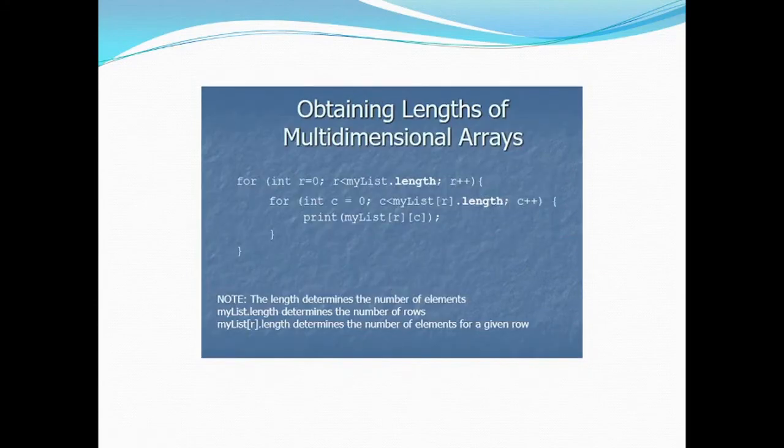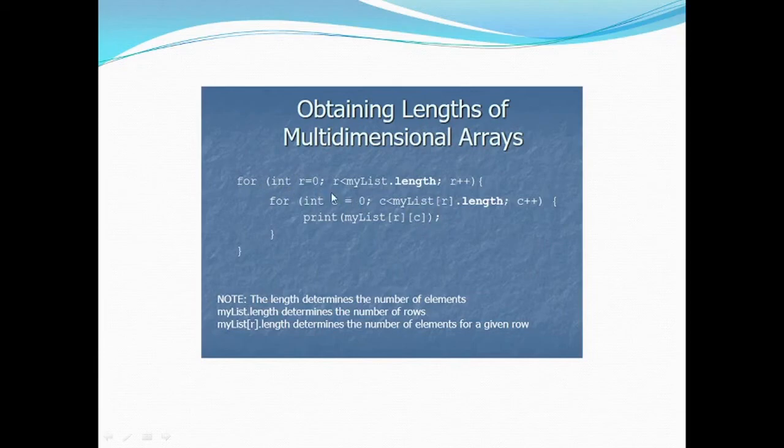Now, how will you find the length of a multidimensional array? Look, if you are inside a loop, suppose in this example, as you are seeing, we have for int r is equal to 0, r is less than myList.length, r plus plus. This loop is iterating for the rows, and the inner loop is iterating for the columns.